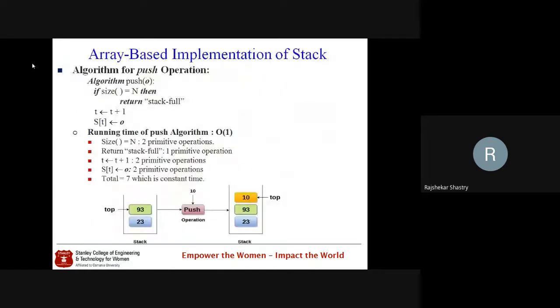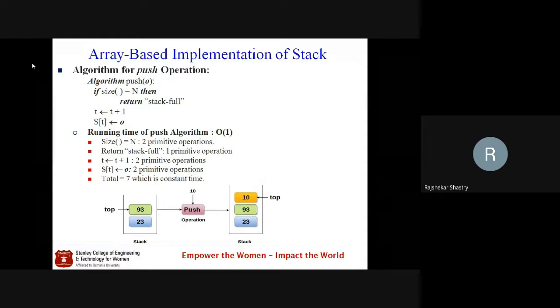If the size is equal to N, then we know that the stack is full. There we cannot insert any more elements, any more objects. In that case, we simply send a message saying that the stack is full, an exception stating that the stack is full. Otherwise, we increment the top pointer by 1, and then wherever top is pointing, in that location we insert the object. So that means a successful attempt.